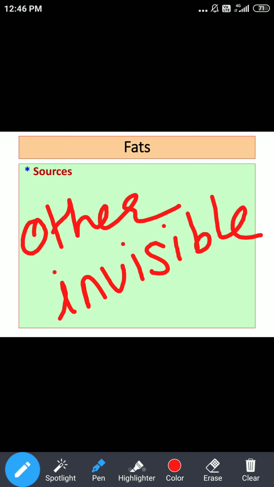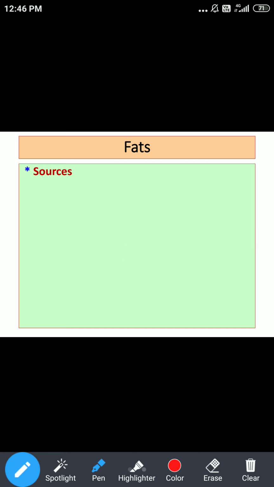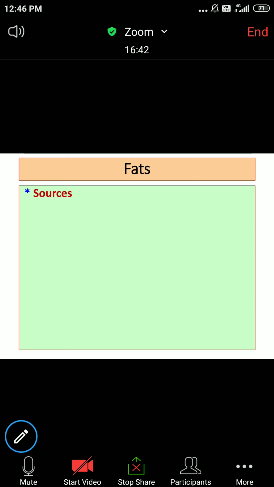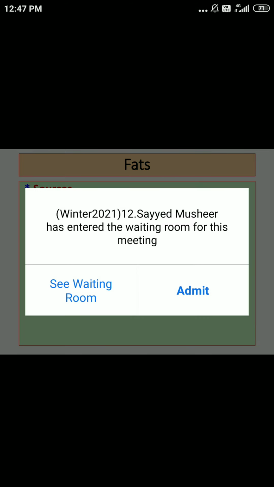And don't forget endogenous synthesis. So fats can be synthesized in our body whenever excess carbohydrate is there. That may get converted into fat. So the body can convert carbohydrate into fats. So as far as sources are concerned, there are four important headings. We said animal fats, vegetable fats, other sources, and conversion of carbohydrate into fats. This is an important thing as far as your exams are concerned. This is a frequently asked 2 mark question.